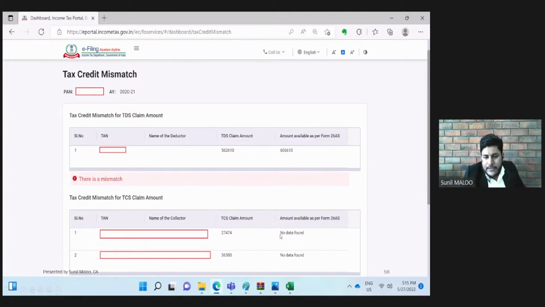And once he files the TCS return, the amount of 27,474 will appear over here and it will be removed out of the mismatch summary. So it is very important, as unless and until the mismatches are solved, credit will not be given.